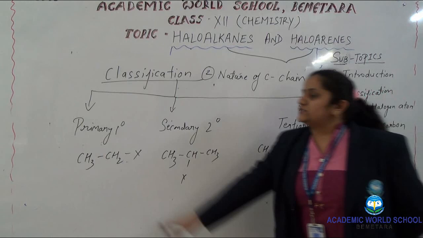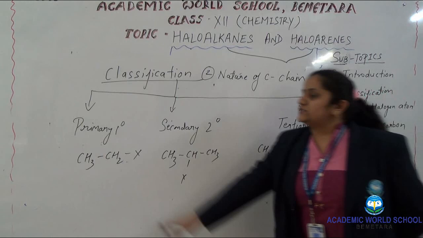What I have changed in this compound, if you can see, is that the X atom is attached to the carbon which is further attached to only one carbon. There is no other carbon branching in the first structure. There is only one neighbor carbon toward the carbon atom. This type of structure is known as 1 degree, the basic, primary structure of the carbon chain.